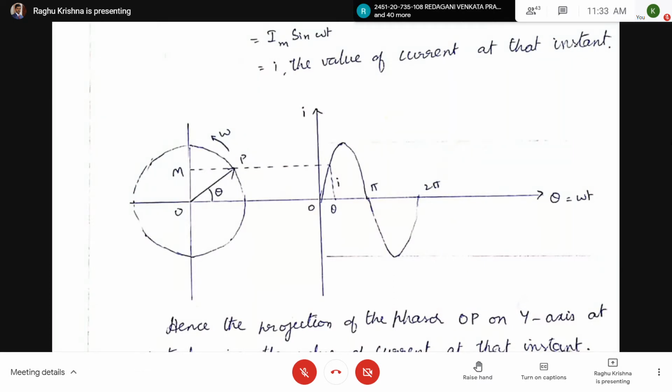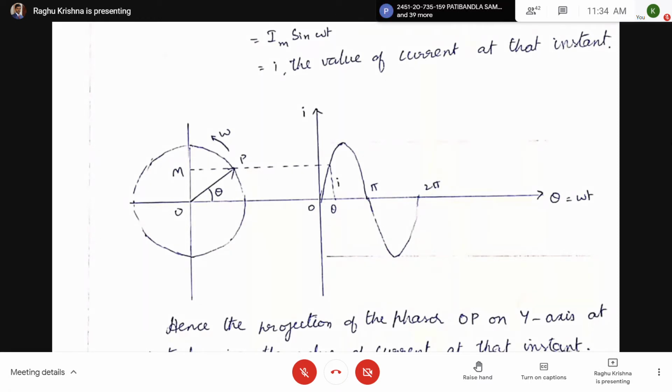Am I audible? Say yes or no. Yes, sir. Yes, thank you. Okay, when t equal to 0, omega t will be 0, that is theta equal to 0. What is the magnitude of current? Current is equal to 0 because here it is a sinusoidal current, I equal to Im sin omega t. So when t equal to 0, I equal to 0.